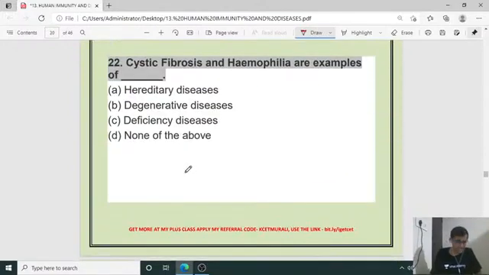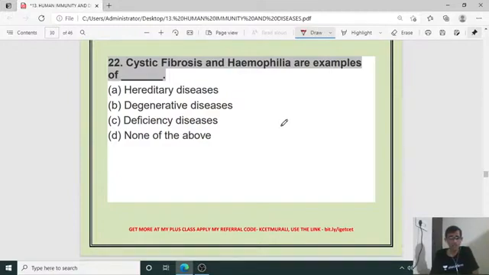Next, the 22nd question. Cystic fibrosis and hemophilia are examples of what? Hemophilia is an X-linked recessive disease, and cystic fibrosis involves formation of cysts.